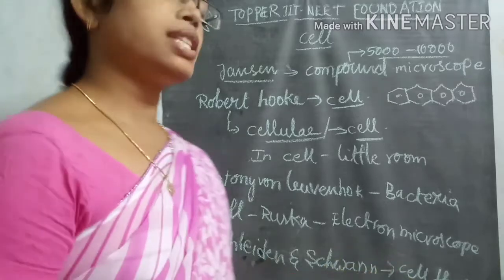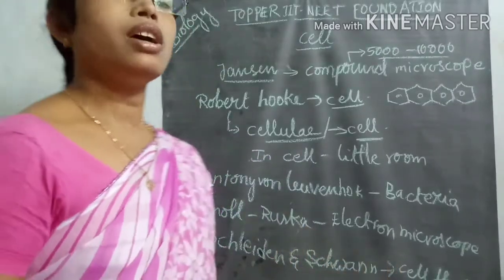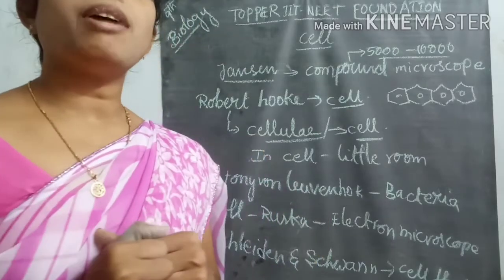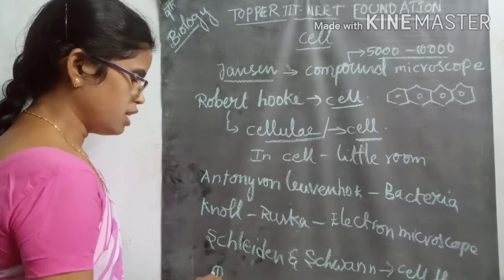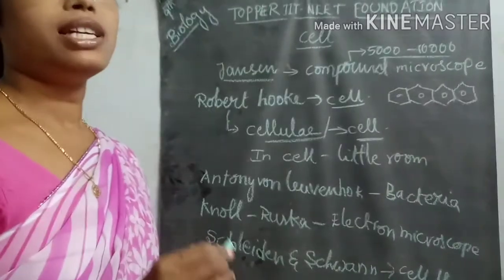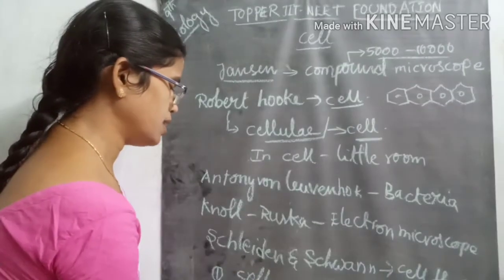So what are the postulates they proposed? The first is that every organism's body is basically made of cells.